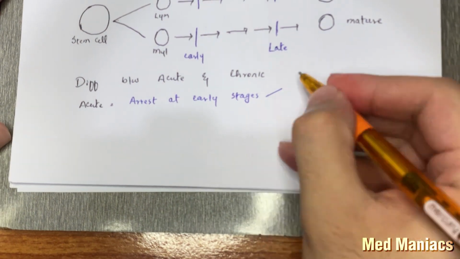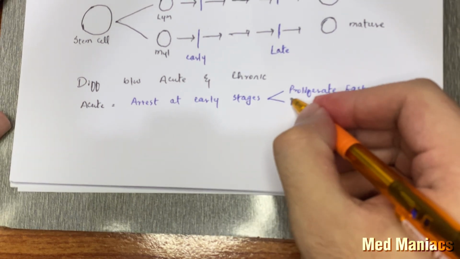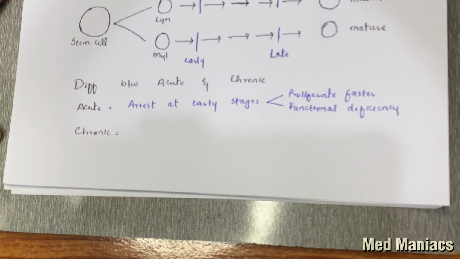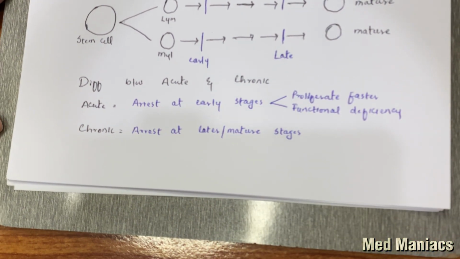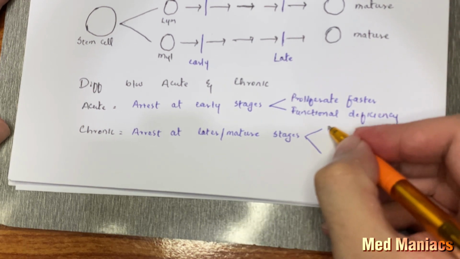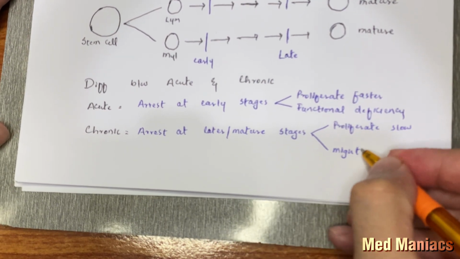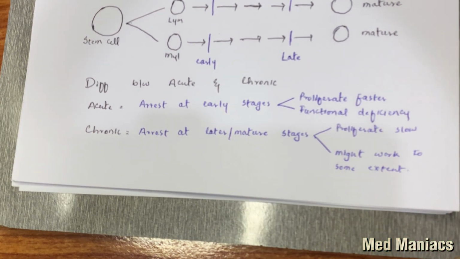These cells proliferate faster and they have functional deficiency, like they don't work normally. And chronic means that they are arrested at later or mature stages. These cells proliferate slowly and they might work up to some extent, like they don't work normally, but they might work up to some extent.